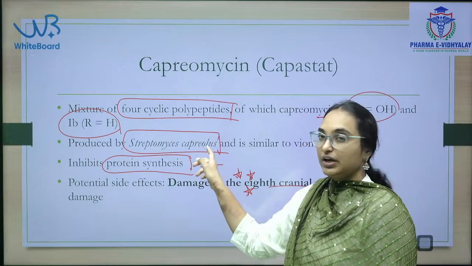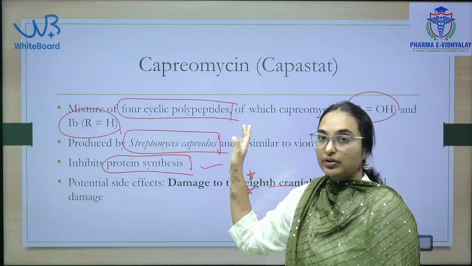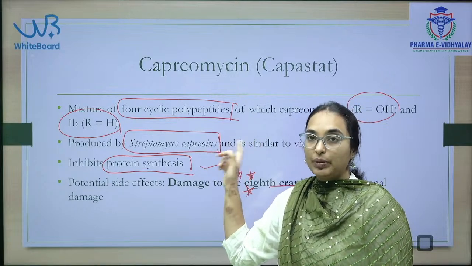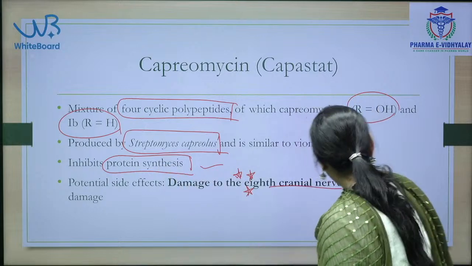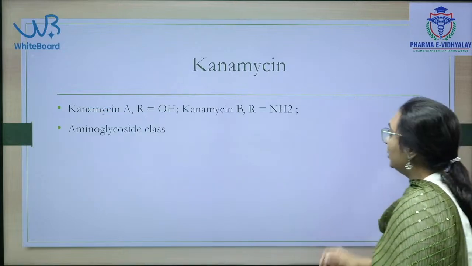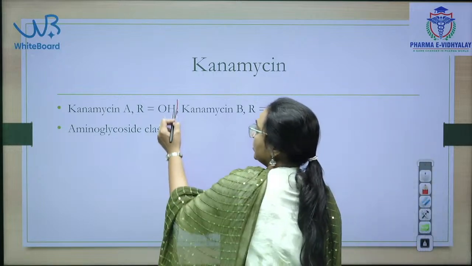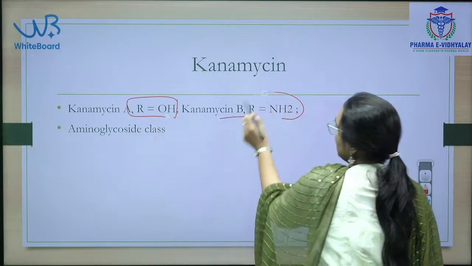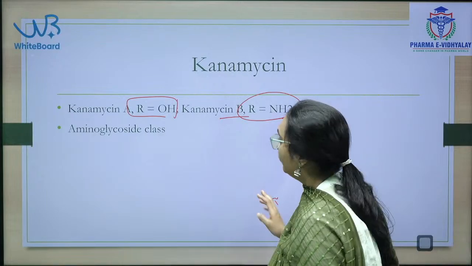You can easily identify it by the species name, and it is a polypeptide. Which of the following drugs is a polypeptide? That is capreomycin, and it damages the 8th cranial nerve. Kanamycin: the only important point is kanamycin A R is equal to OH, kanamycin B R is equal to NH2. This is also an aminoglycoside class of drug.